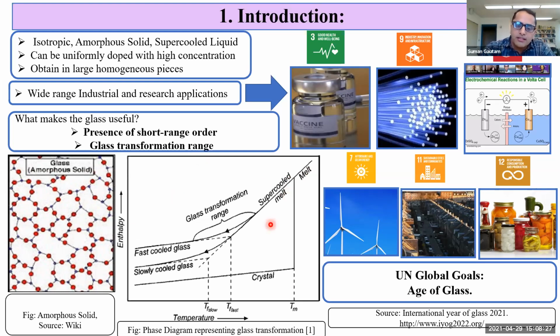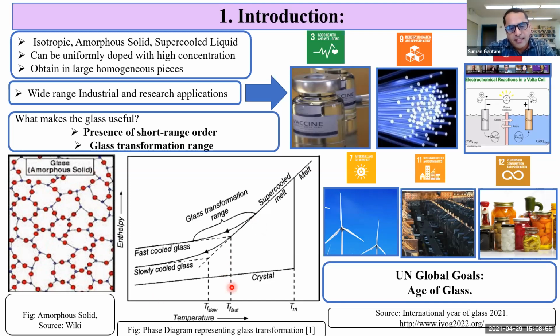On further cooling, the viscosity becomes so high that the structure of the liquid is fixed and no longer temperature dependent. So the enthalpy begins to deviate from the equilibrium line, and the region between the equilibrium line and the frozen liquid is called the glass transition temperature range. Then this frozen liquid is called glass.